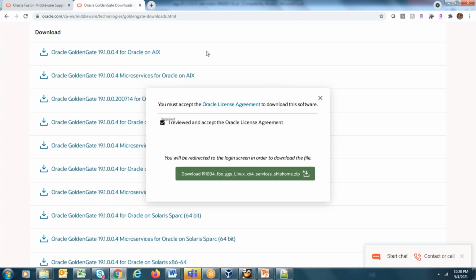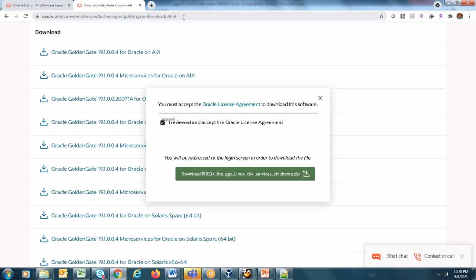Now, another thing is, for example, if you're unable to find a particular binary over here, say your environment supports 12c binaries and it's not available over here, where can you get it from? You can get it from edelivery.oracle.com. So some of the binaries which are not available over here, you can get from eDelivery. eDelivery keeps the binaries as well.